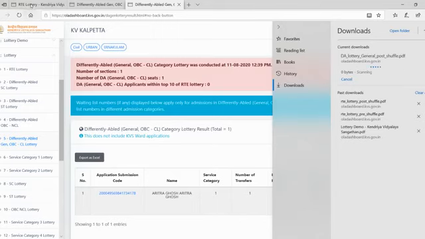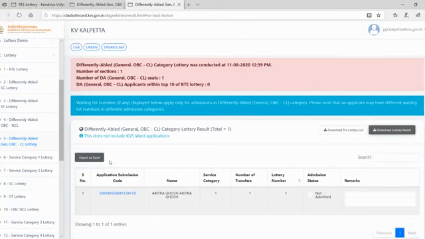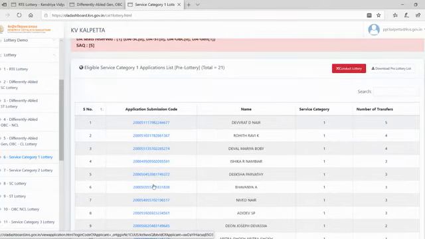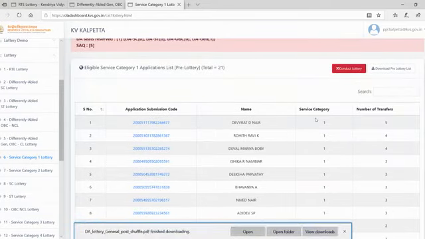The differently abled have 3% representation in all categories. So now we'll go to service category 1. Please look at the list. The serial number is there. Service category 1 has 5 transfers. 2 persons are having 4 transfers.